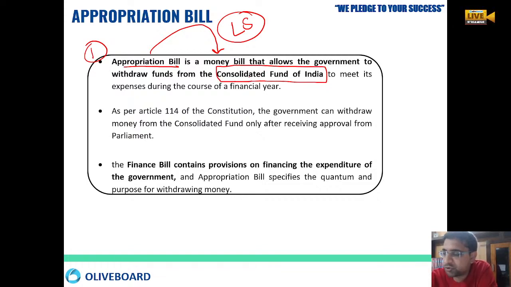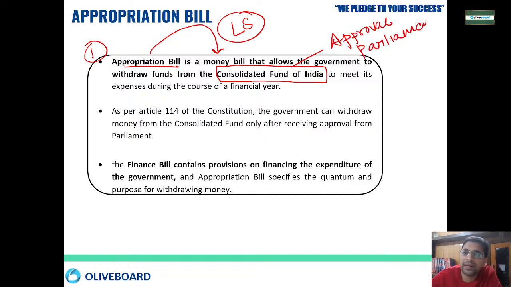If the government has to do any kind of expenditure, they have to take the money out of the consolidated fund of India, but the approval of parliament is necessary, right? So as per Article 114, the government can withdraw money from the consolidated fund of India only once they get approval from the parliament. So that is regarding the appropriation bill.